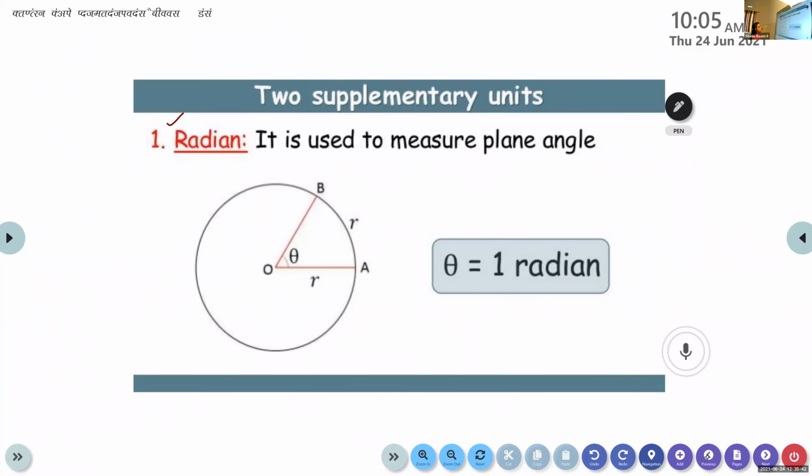So we have two supplementary units. One is radian. Radian is used to measure the plane angle.